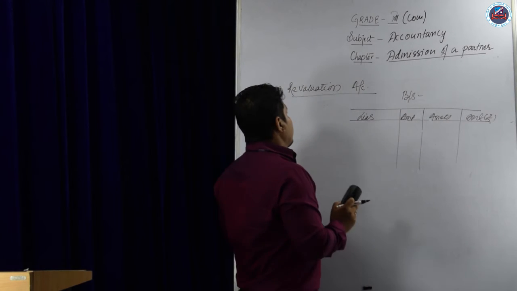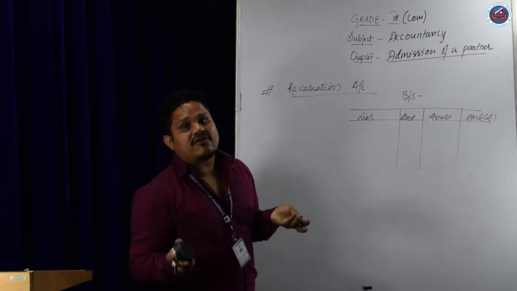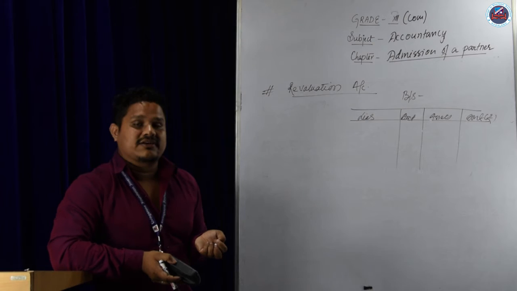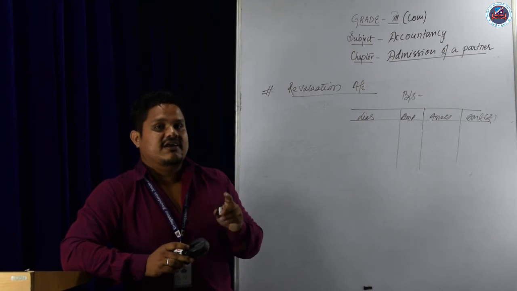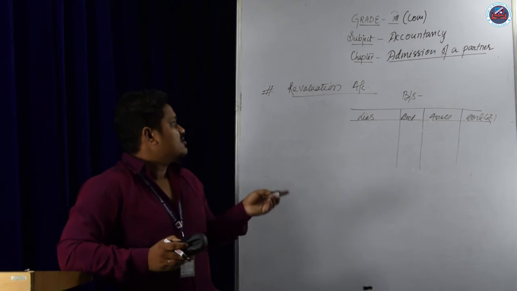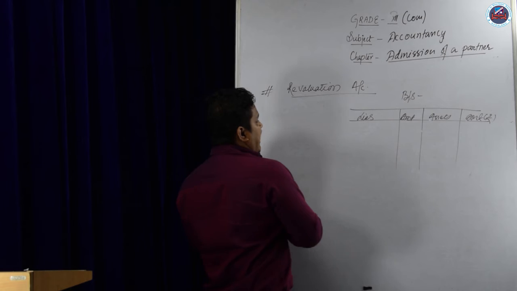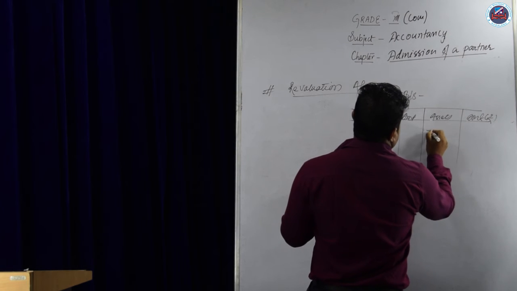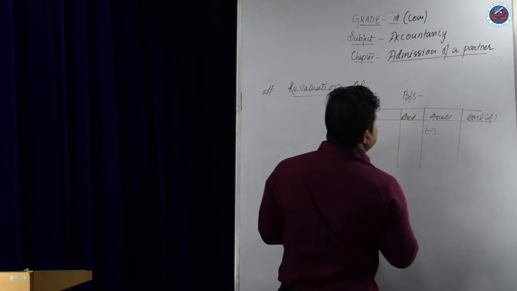So revaluation means revaluing assets and liabilities during admission of a new partner. Suppose any asset is decreasing.